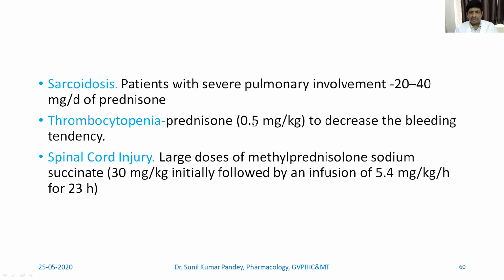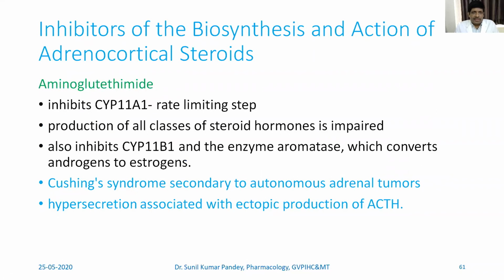In thrombocytopenia, again prednisone at 0.5 milligram per kg, which decreases the bleeding tendency. In case of spinal cord injury, a large dose of methylprednisolone sodium succinate, 30 milligram per kg initially, followed by an infusion of 5.4 milligram per kg per hour for 23 hours should be given. Now, enough of the corticosteroid.